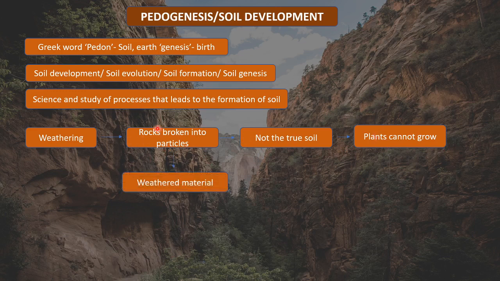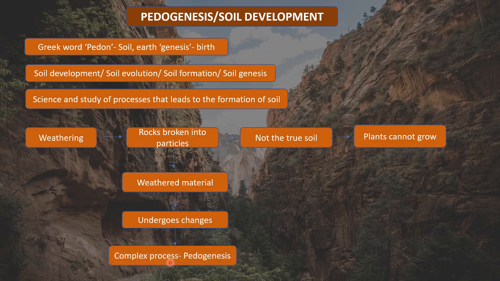So this broken particle that we got is called withered material, and this withered material will now undergo some more changes. These changes are really complex, and this is a complex process which is called pedogenesis, right? So in withering, we saw that the factors were mainly physical and chemical.